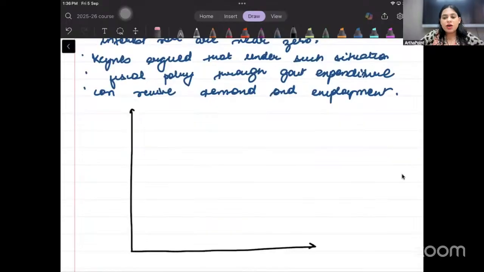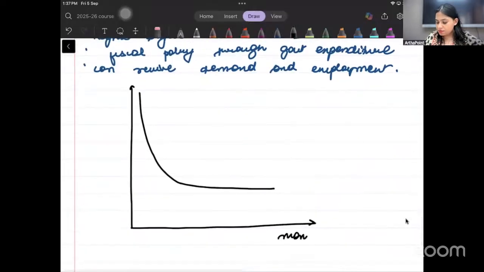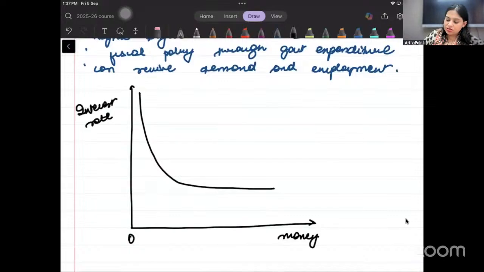Okay, now I want to show this through two parts. So the first diagram that I want to reflect is this, right? And I take money here and I take interest rate here, right? And we can say that this part is my liquidity trap.